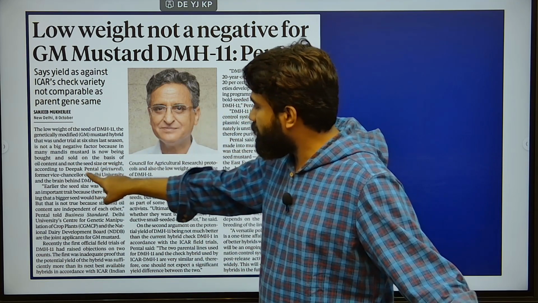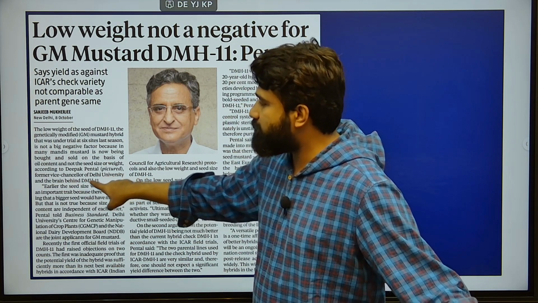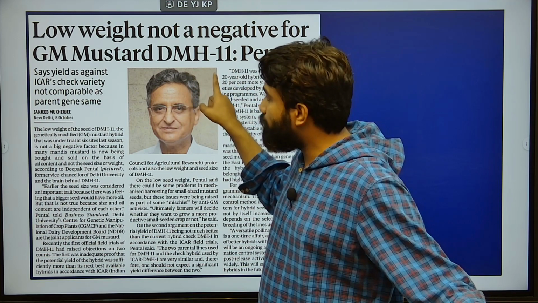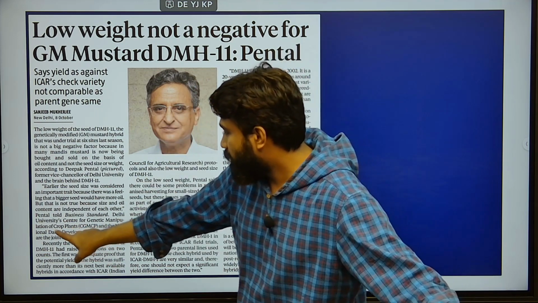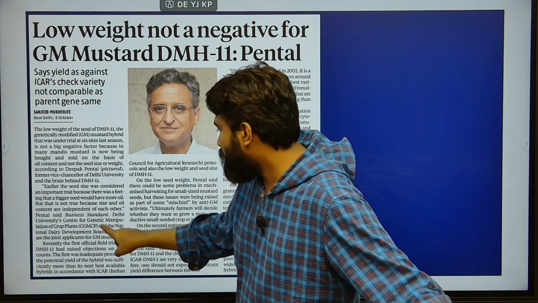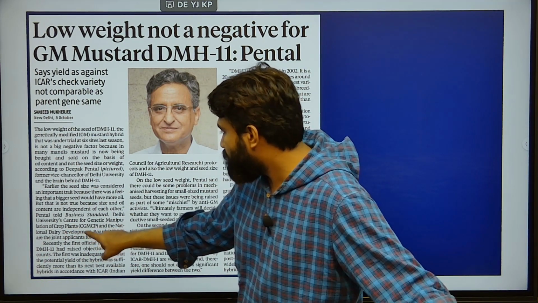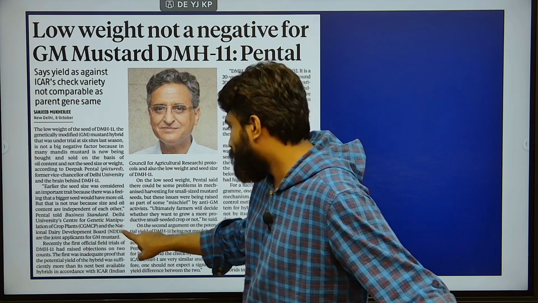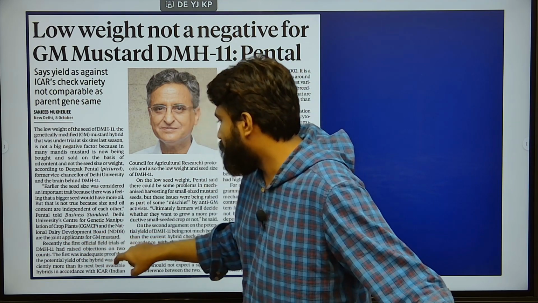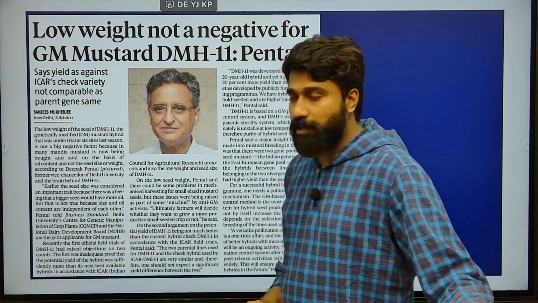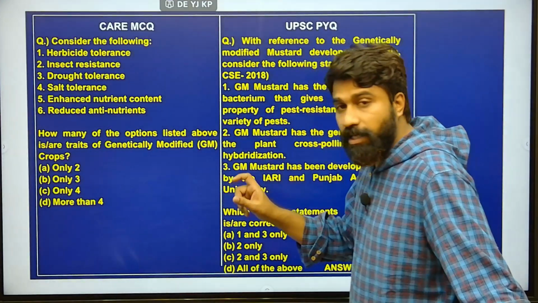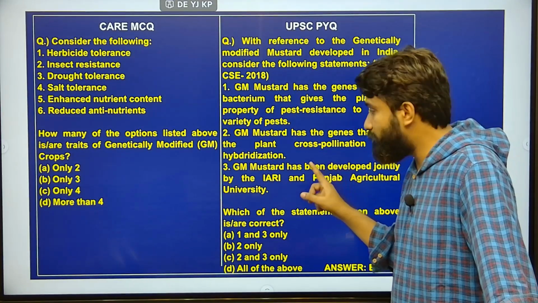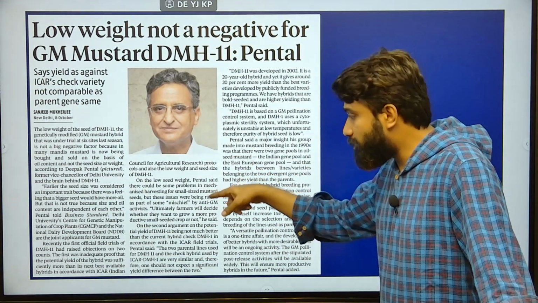That is expressed by Deepak Pental, a former Vice Chancellor of Delhi University and the brain behind DMH11, a genetically modified mustard crop. It was developed by the Centre for Genetic Manipulation of Crop Plants, CGMCP, located in Delhi University, and also the National Dairy Development Board, NDDB. These are joint applicants of GM mustard. This in-depth understanding of the article is important because previous year questions have asked such statements, and you can eliminate based on them.